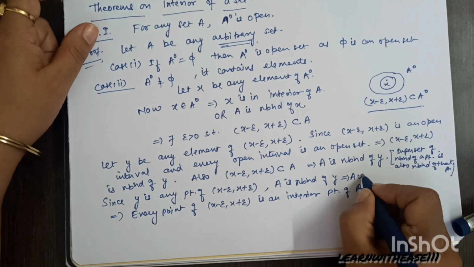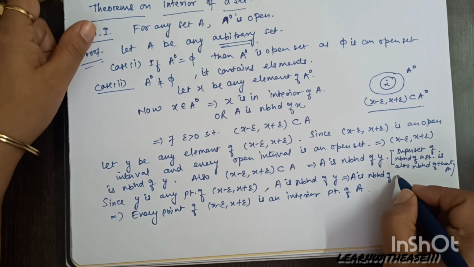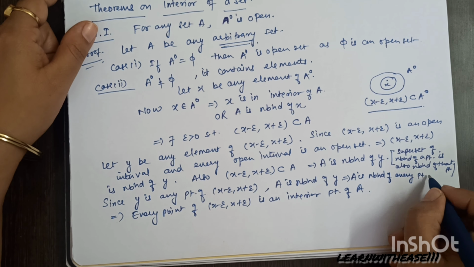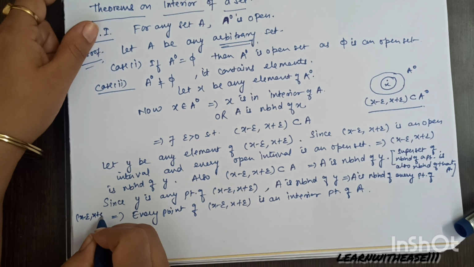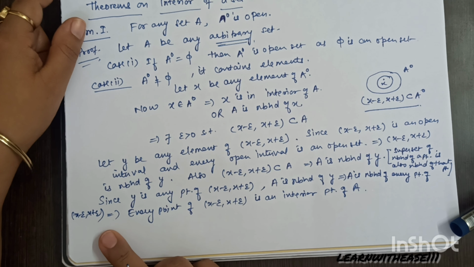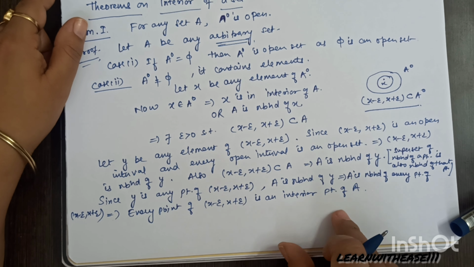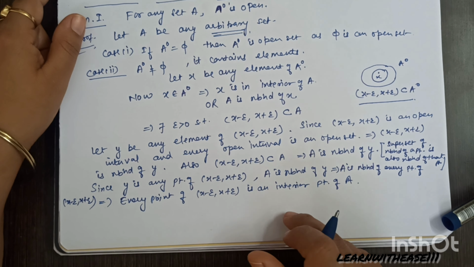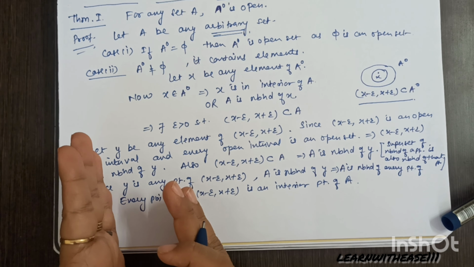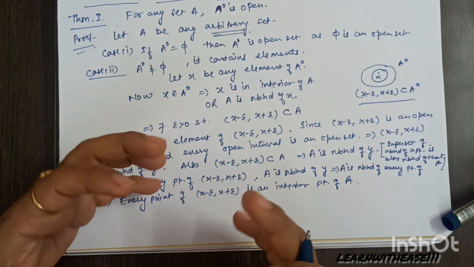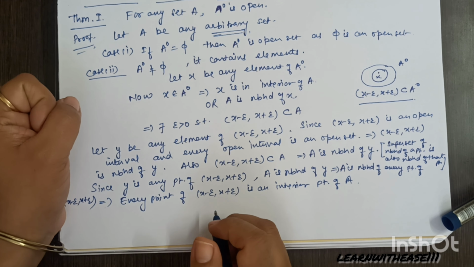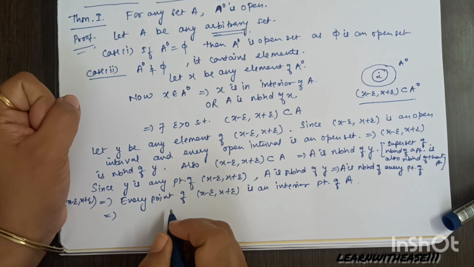A is a neighborhood of every point of this interval, right? y was any point of the interval, and A became the neighborhood of y.